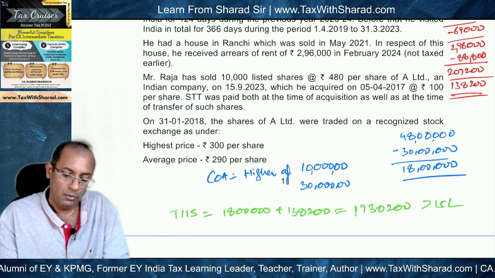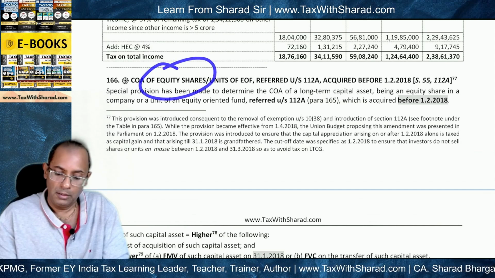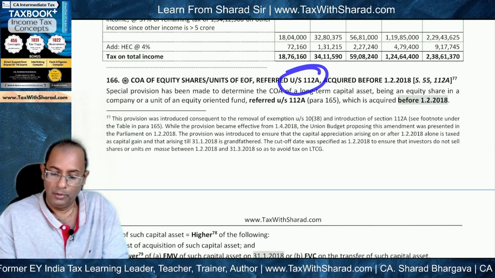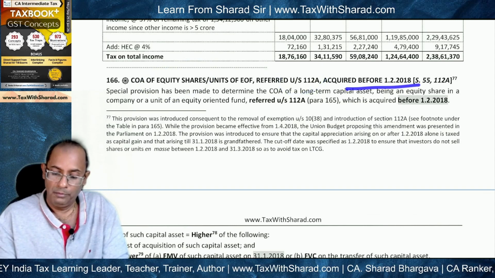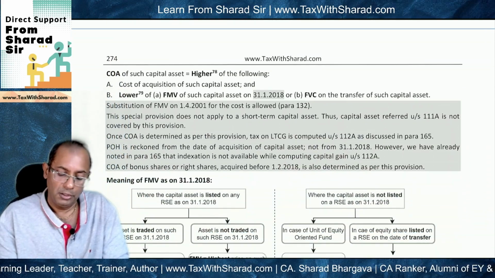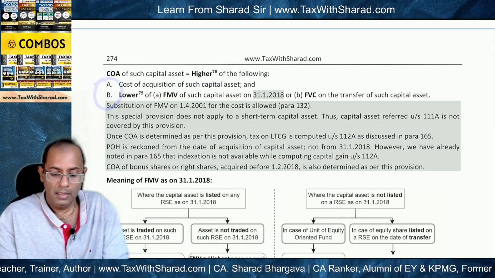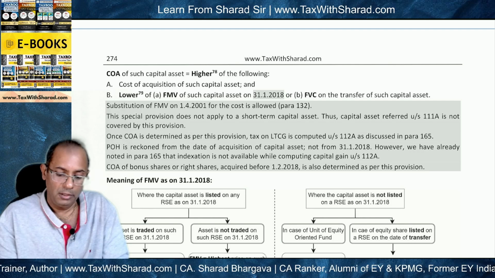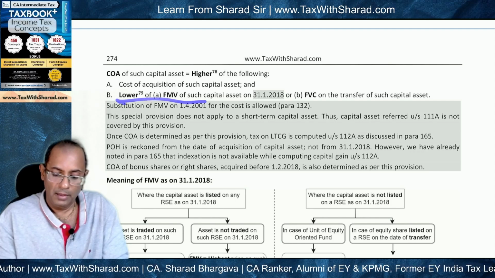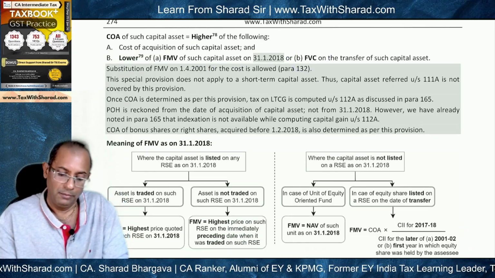So we should know this provision, that in case of equity shares referred under section 112A acquired before 1st February 2018, the cost of acquisition is higher of A or B, where A is the actual cost of acquisition and B is the lower of FMV as on 31st January 2018, or full value of consideration.